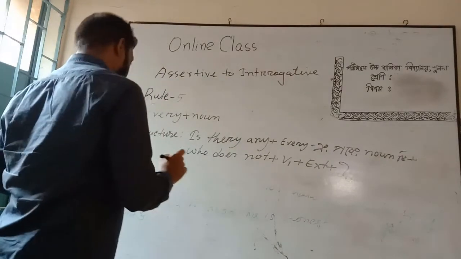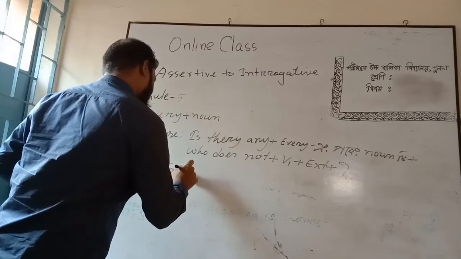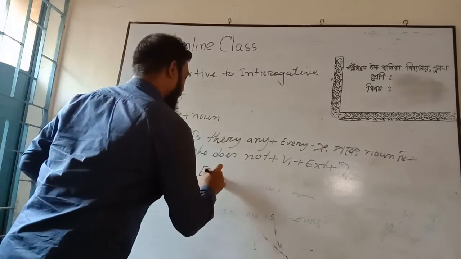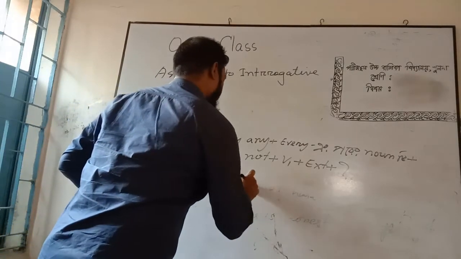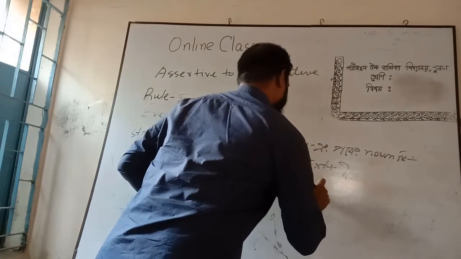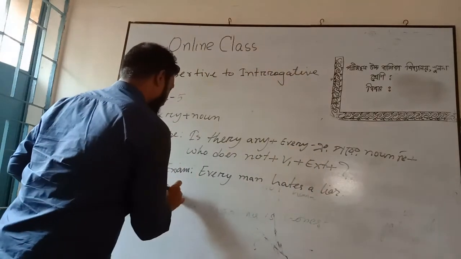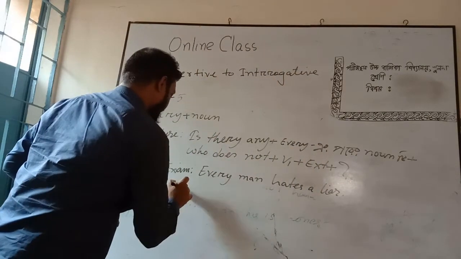Suppose, every man has a lie. What will be the answer? According to the structure, is there any?